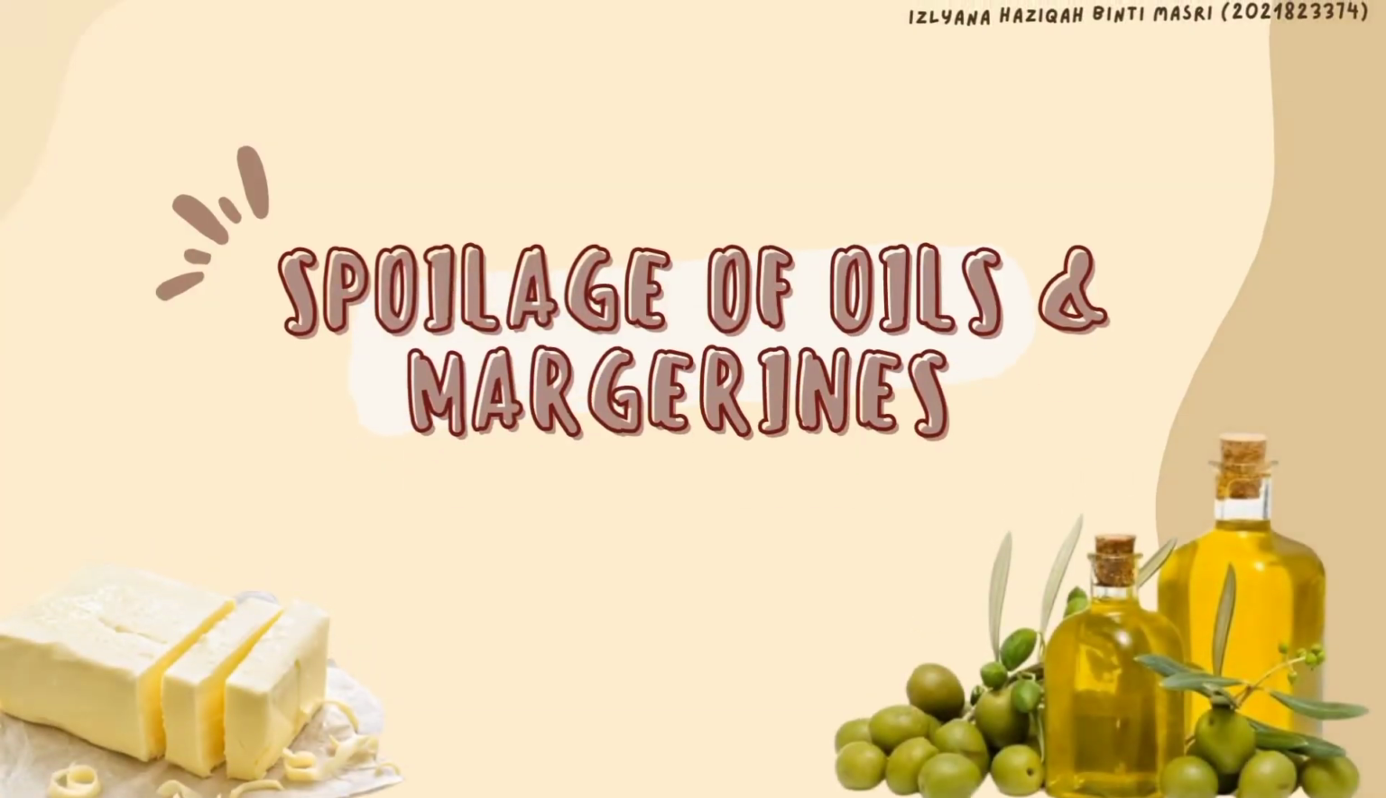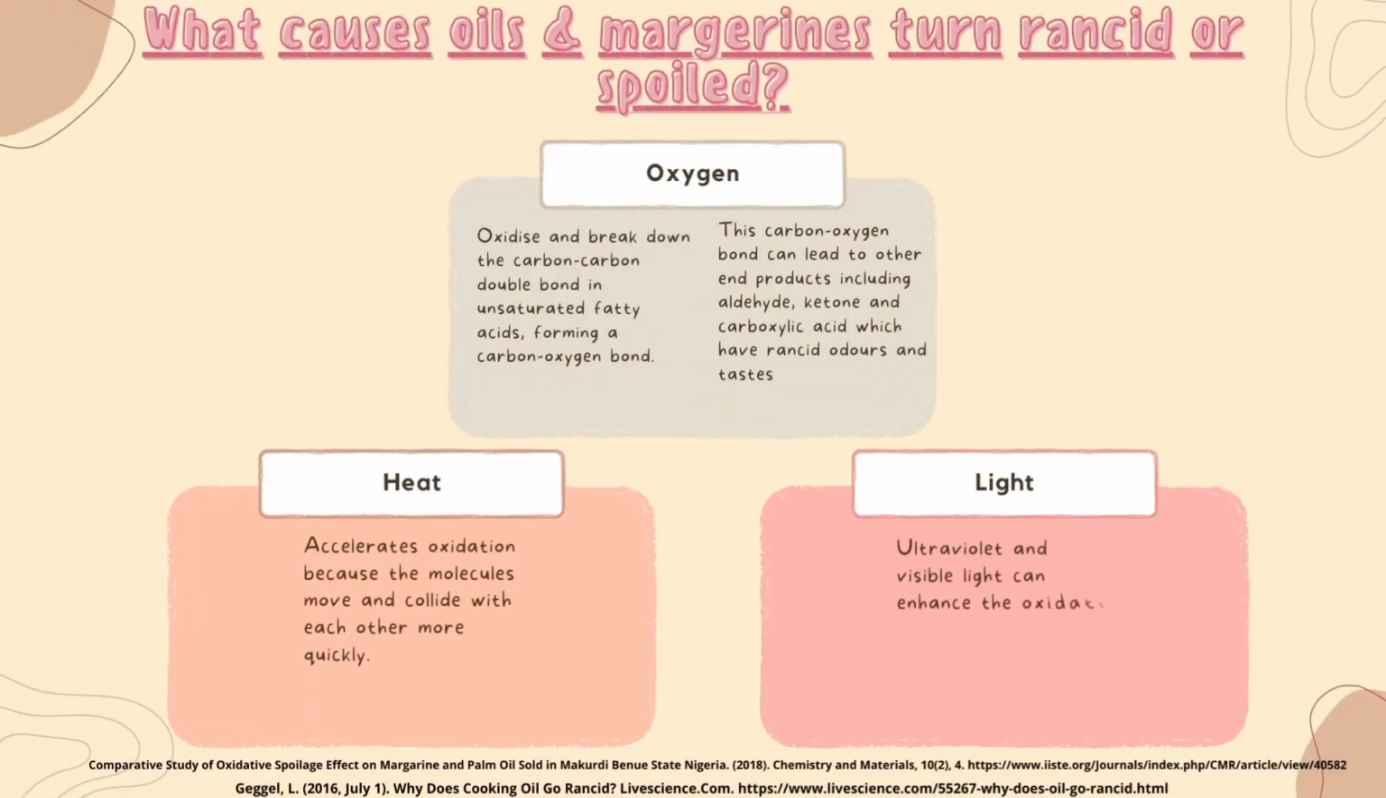Spoilage of oils and margarines. Oils and margarines can turn rancid or spoil due to exposure to oxygen, heat, and light. Oxygen can oxidize and break down the carbon-carbon double bond in unsaturated fatty acids, forming a carbon-oxygen bond. This bond can lead to other end products, including aldehydes, ketones, and carboxylic acids, which have rancid odors and tastes.